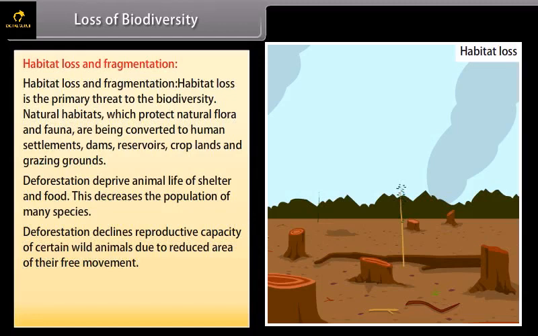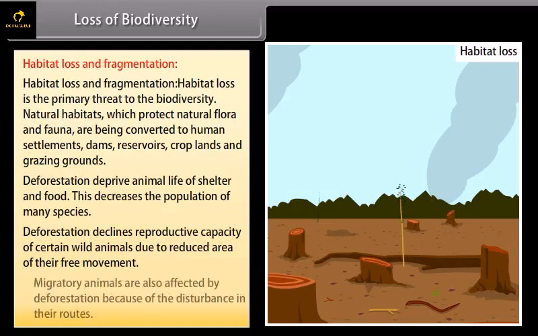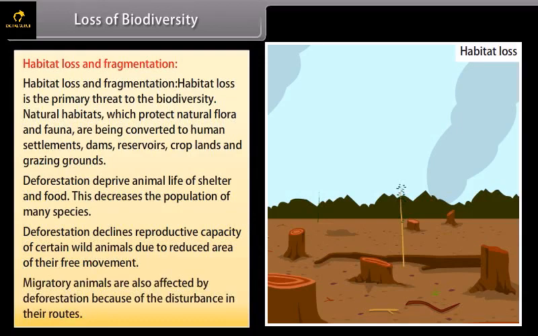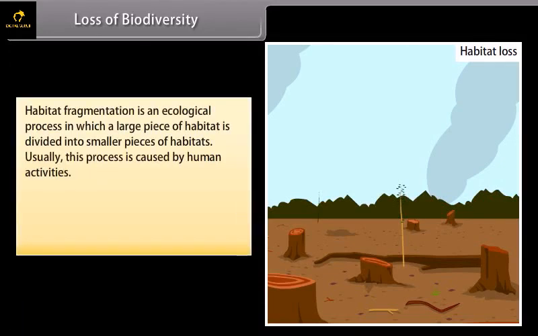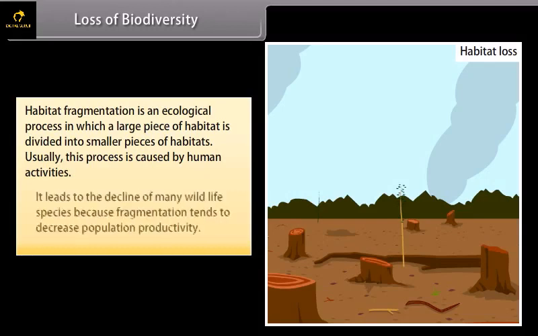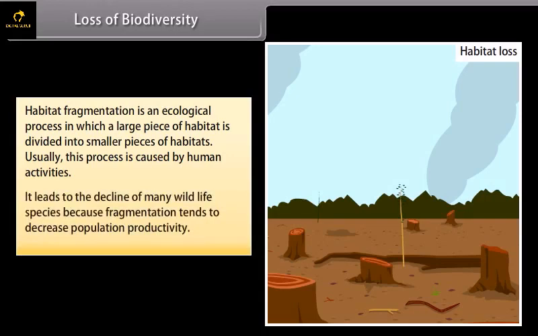Deforestation declines reproductive capacity of certain wild animals due to reduced area of their free movement. Migratory animals are also affected by deforestation because of the disturbance in their routes. Habitat fragmentation is an ecological process in which a large piece of habitat is divided into several pieces of habitats. Usually this process is caused by human activities. It leads to decline of many wildlife species because fragmentation tends to decrease population productivity.